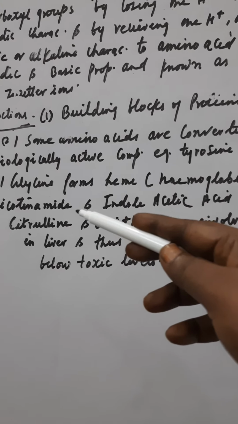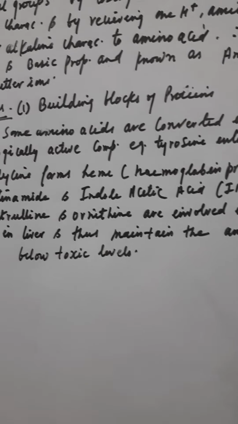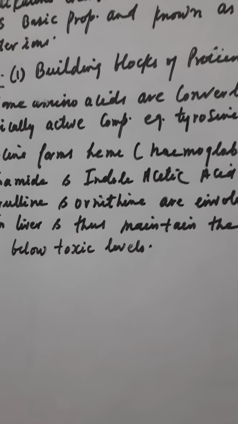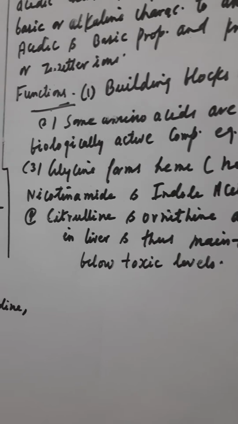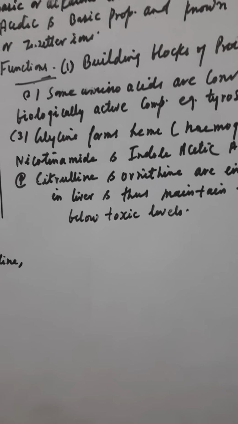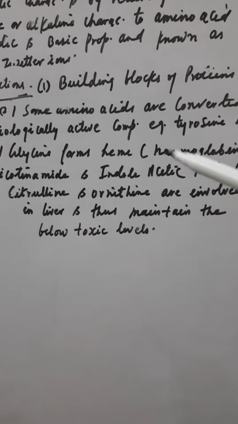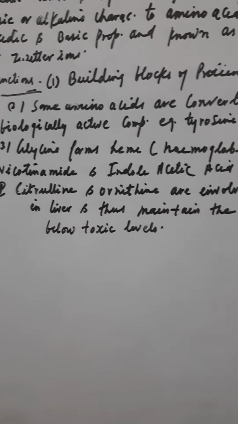Tryptophan forms nicotinamide and indole acetic acid, that is the IAA. Indole acetic acid is a phytohormone. Phytohormone means plant hormone. Citrulline and ornithine are involved in the urea cycle in liver, and thus maintain the ammonia concentration below toxic level.